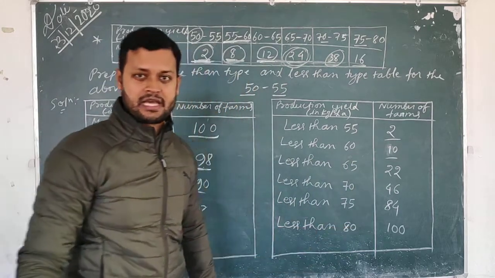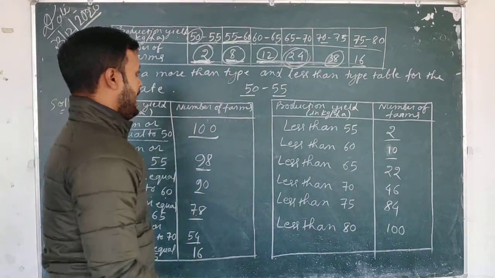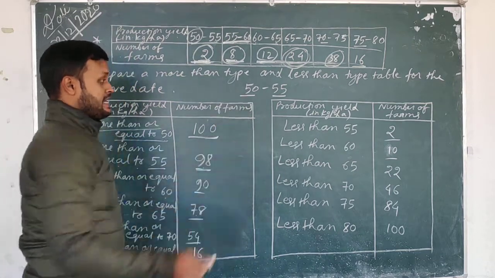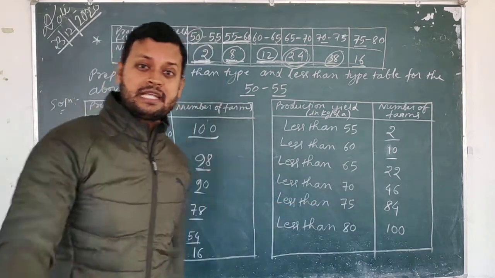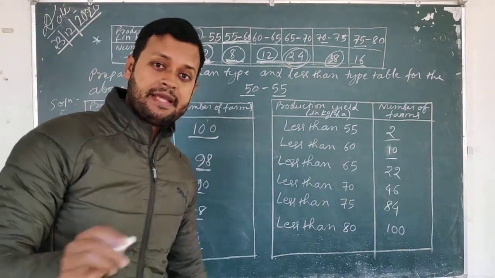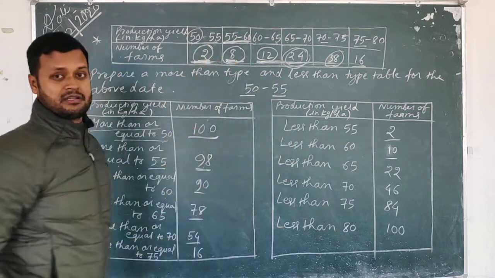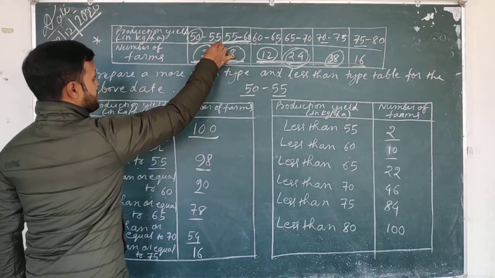Try to understand this very carefully. Don't just simply see the pattern. Try to understand what is happening here. Okay. And again, when I say less than 65, here one thing you will notice: in the more than type table, I have taken the lower class limit, and in the less than type table, I am taking the upper class limit. Isn't it? So less than 55, how many?